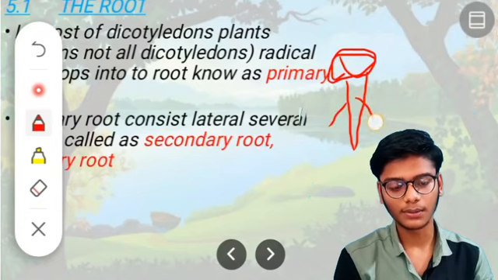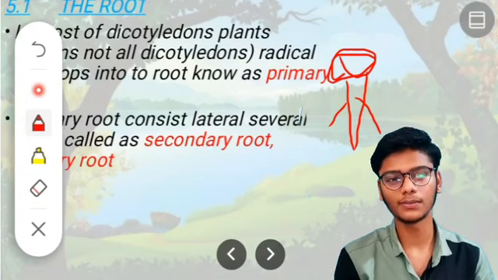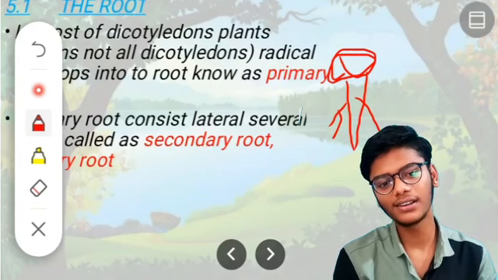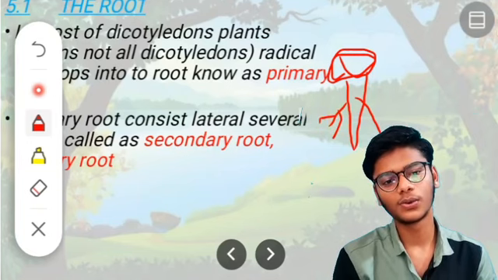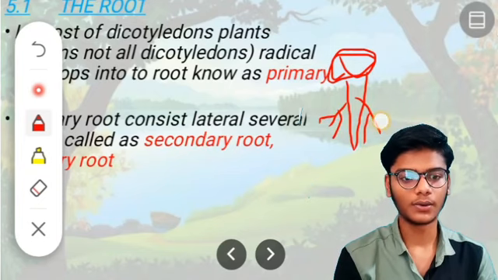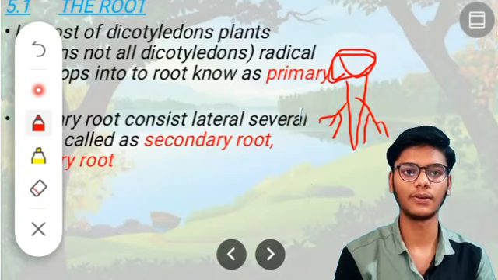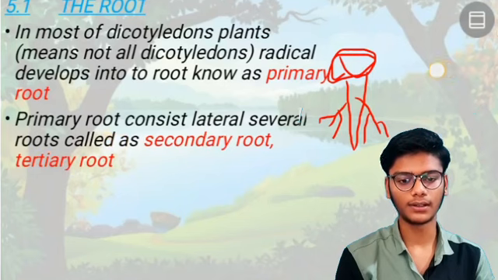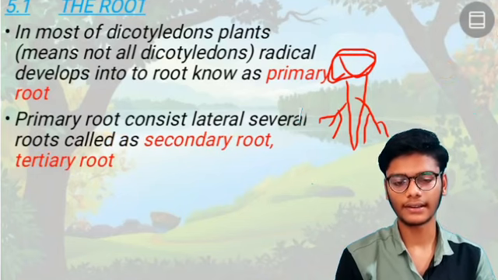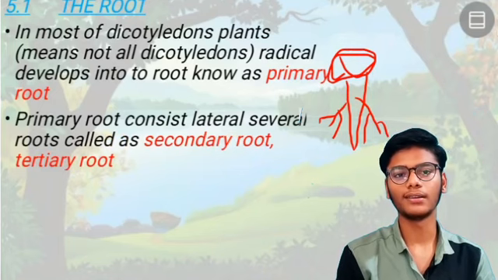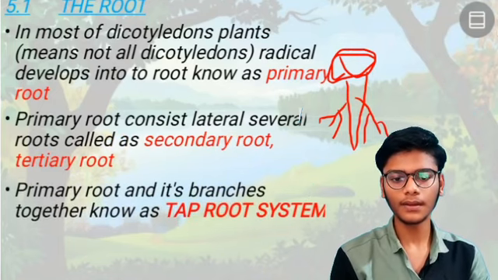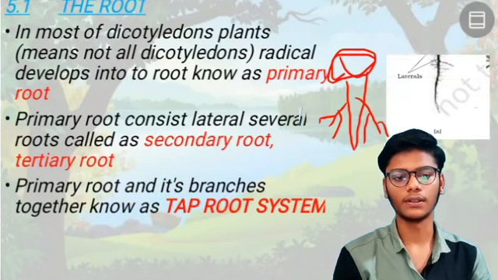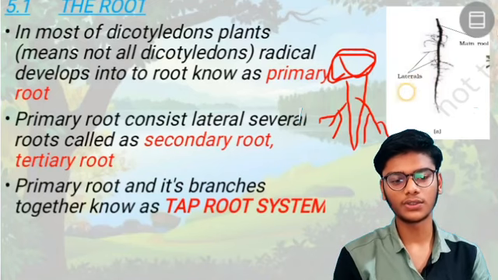Some more roots coming, one big root and some little small roots it will have. And on the small roots, very small roots. Small roots are known as secondary roots, very small roots are known as tertiary roots. So here secondary roots, tertiary roots. The primary root consists of several lateral side roots, the main root and lateral roots. The primary root and its branches together are known as the taproot system.